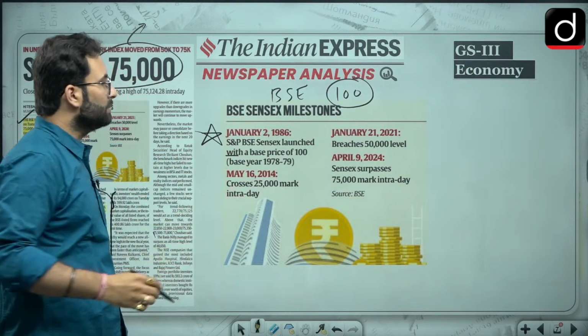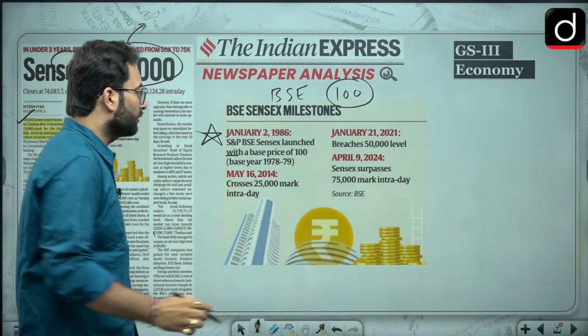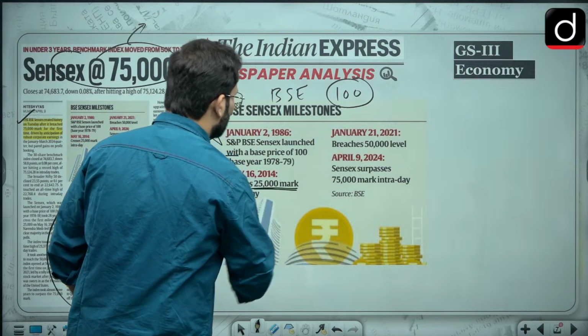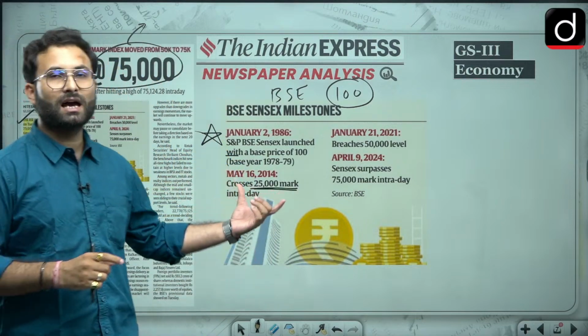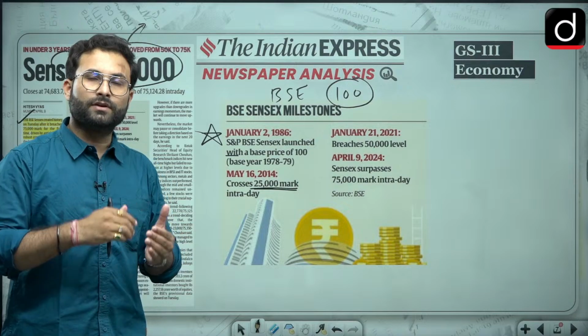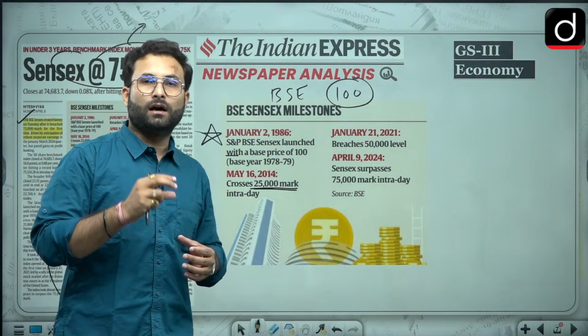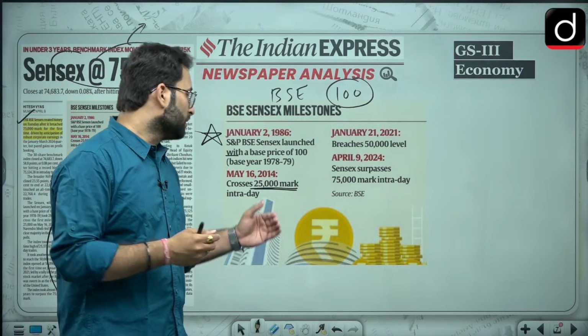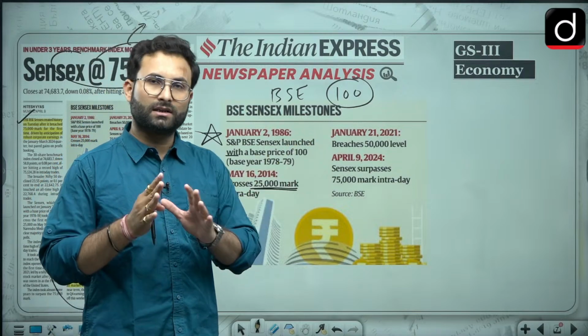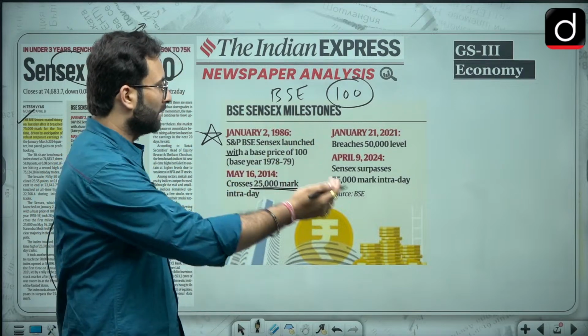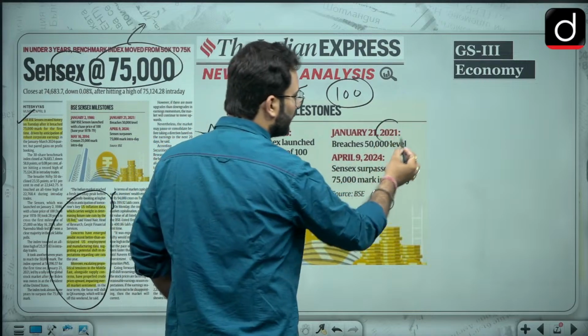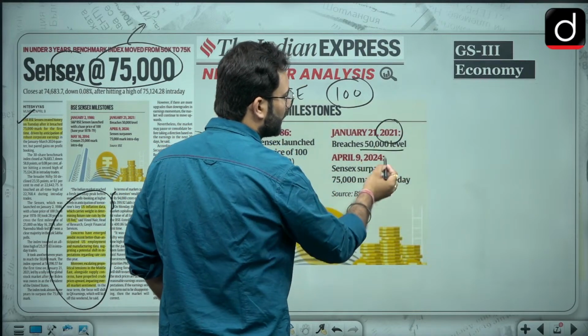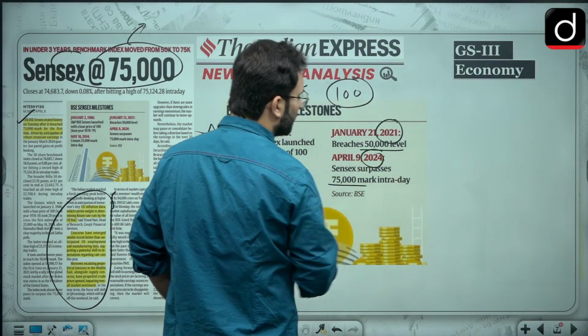Then in May 2014 it crossed the mark of 25,000. These are basically indices which indicate how the market is performing. If it is increasing, it means the market is doing good and is on the right path. In January 2021 it crossed the 50,000 level, and in 2024 it crossed the 75,000 level.